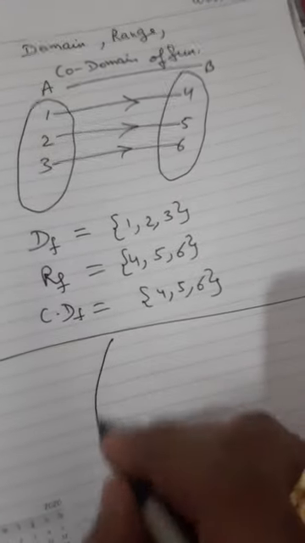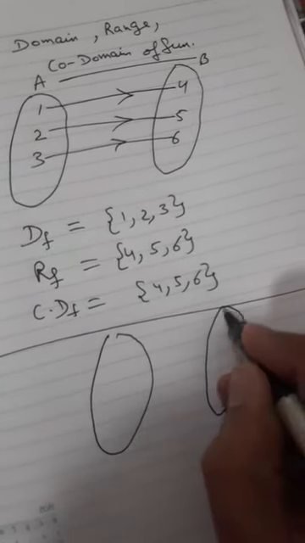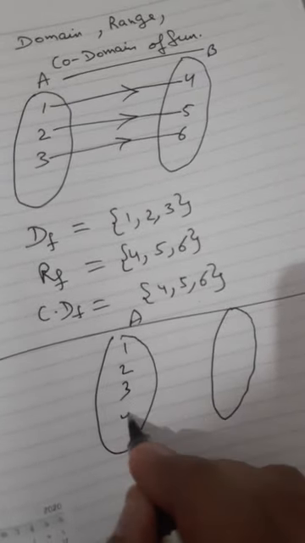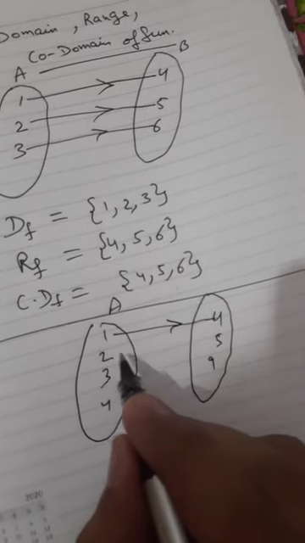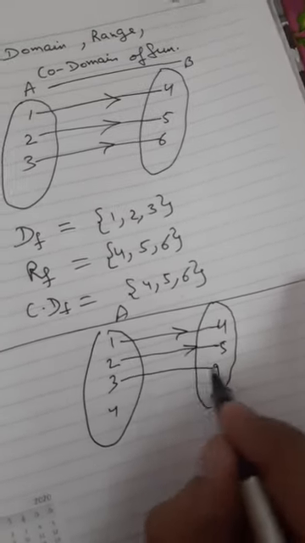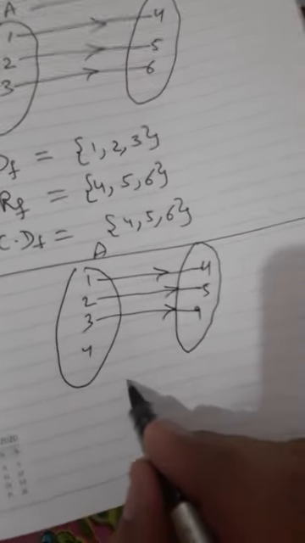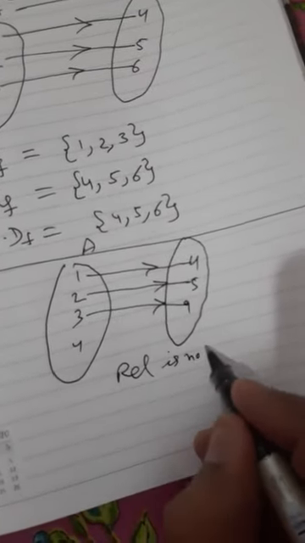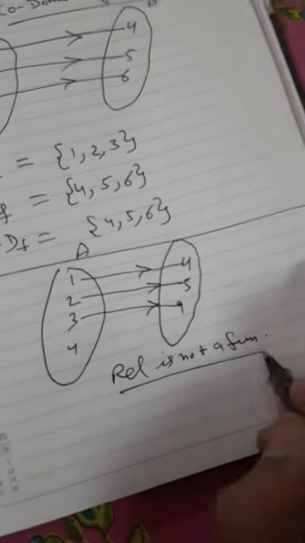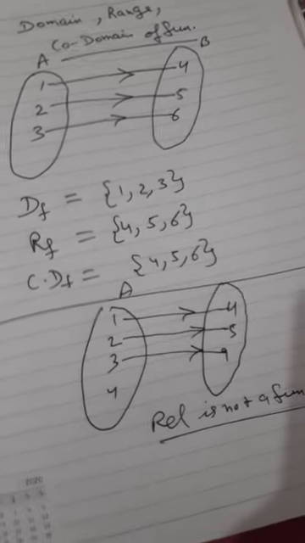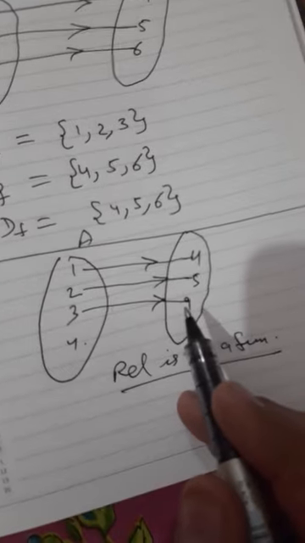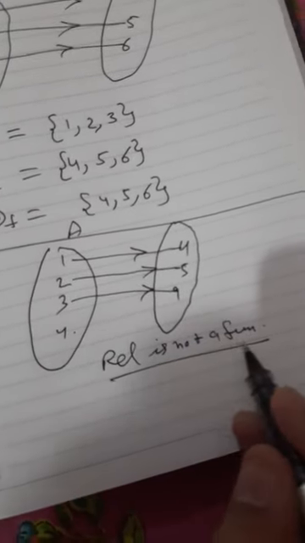Now I will give you one more example. In A set, suppose we are having 1, 2, 3, 4. Here we are having 4, 5 and 9. So suppose 1 is having relation with this, 2 is having relation with this, 3 is having relation with this. So this relation is not a function. Why? Because what we have written in definition, every element of A must have one and only one image in B. Here 4 is having no image, so this relation is not a function.